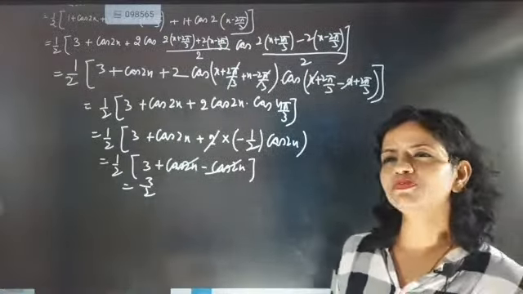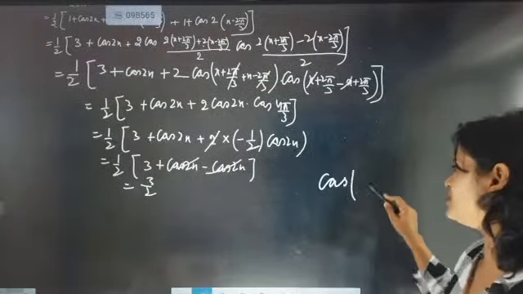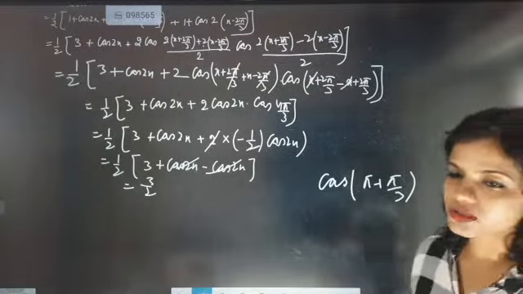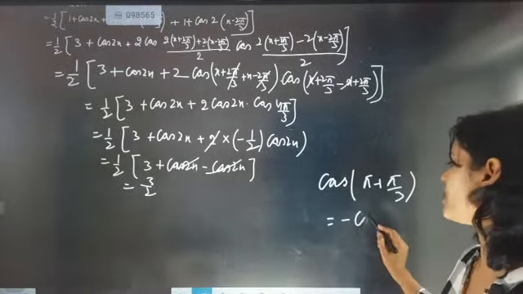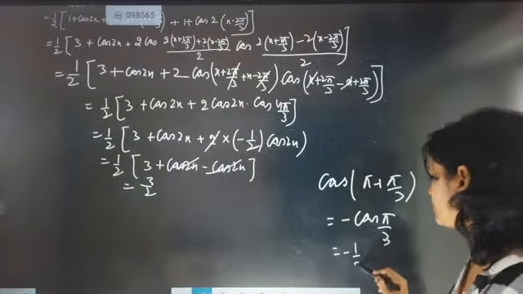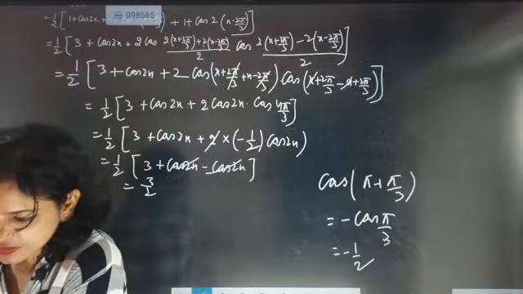4 pi by 3 means pi plus pi by 3. You know what? 4 pi by 3 is nothing but pi plus pi by 3. Pi plus pi by 3 means third quadrant. In third quadrant, it will become minus cos pi by 3. Minus cos pi by 3 means minus half. Okay.